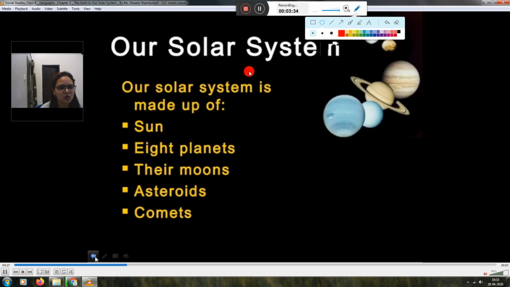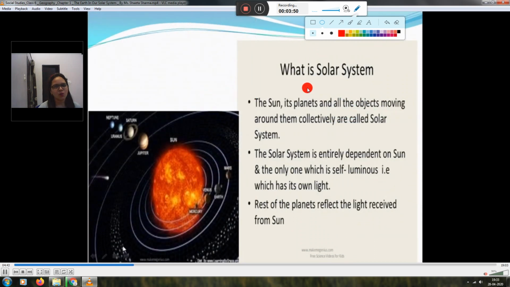Now the solar system is made up of the sun, 8 planets, their moons, asteroids and comets. Now what is the solar system? The sun, its planets and all the objects moving around them collectively are called the solar system.